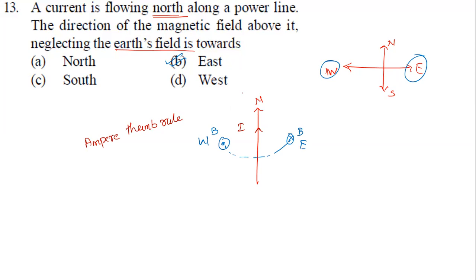Here you can easily neglect some options. Since it is carrying current north, north can never be the answer. And what is the opposite of north? South? That can never be. Only these two options are left, west or east. It is using your right hand thumb rule. If you hold the conductor, you will get to know. It is away from west and towards east. That is where it is outside. If it is inside, it is towards west, away from east. Inside the plane of the paper and outside the plane of the paper is very important. That you should remember. Okay. Let's go for the next question.